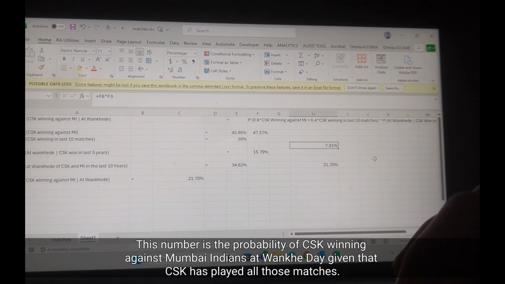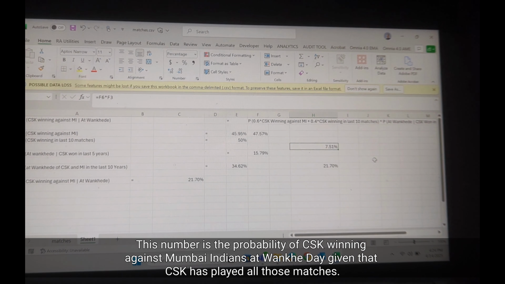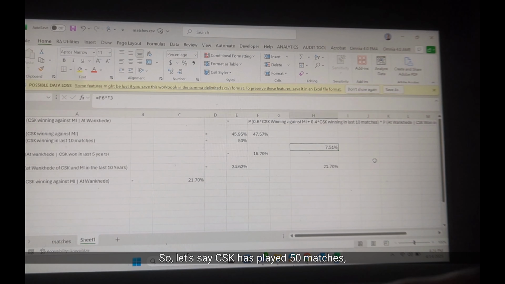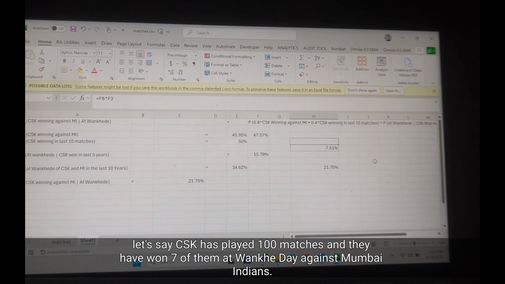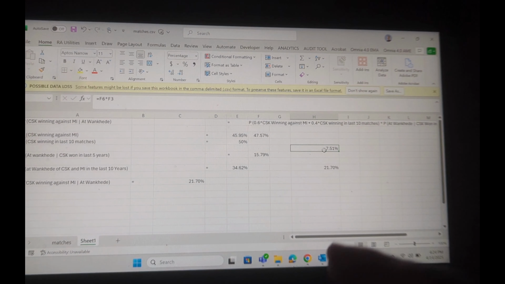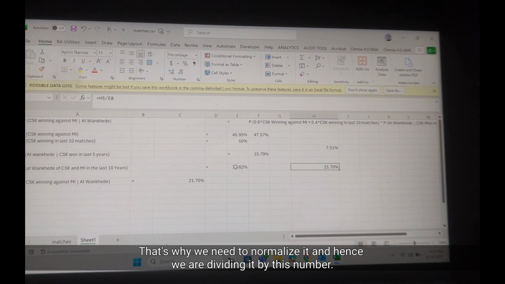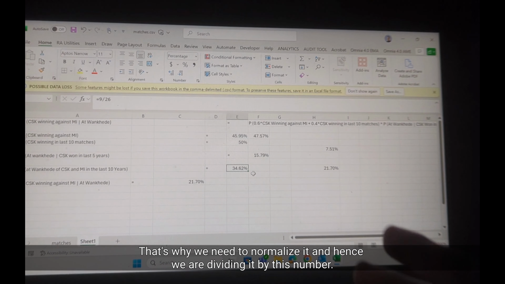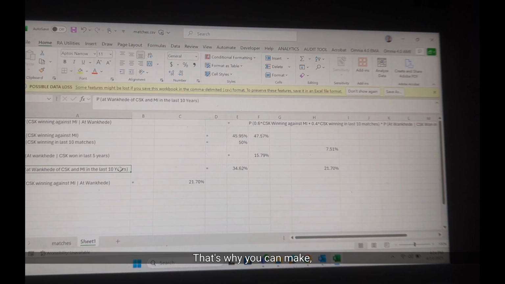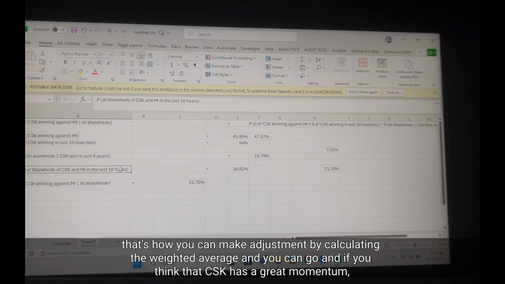This number is the probability of CSK winning against Mumbai Indians at Wankhede, given that CSK has played all those matches. So let's say CSK has played 100 matches, and they have won 7 of them at Wankhede against Mumbai Indians. So this also considers the probability of Wankhede. That's why we need to normalize it, and hence we are dividing it by this number.